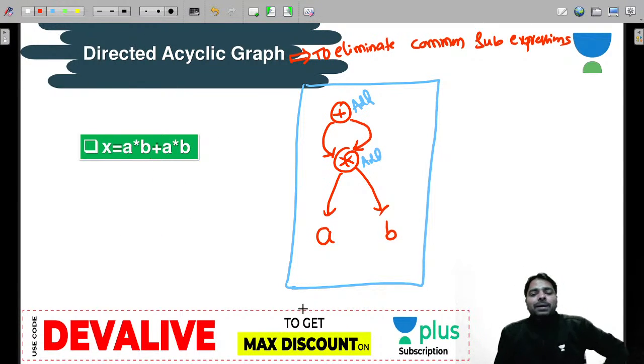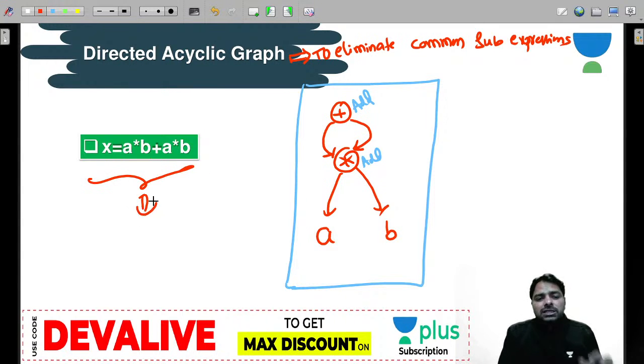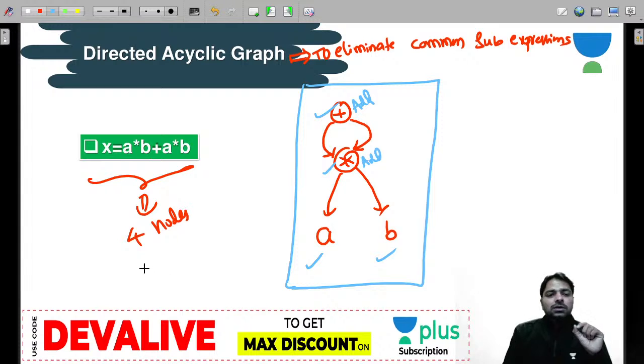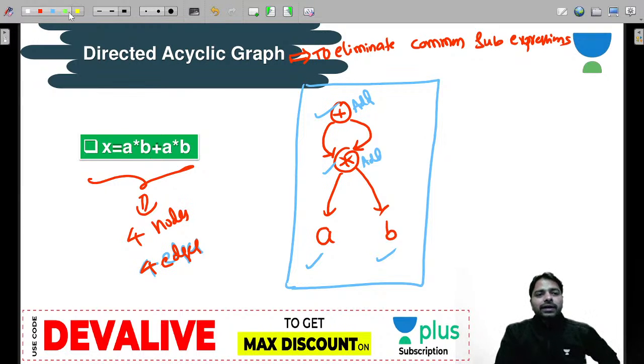So here A star B is calculated once, and if anybody asks how many nodes and how many edges for this expression, you have to say 1 2 3 4, 4 nodes. How do you know 4 nodes? 1 2 3 4 nodes. Even leaf nodes are also nodes, remember. And how many edges do you have? Here 4 edges, 4 nodes and 4 edges. And when you see the edges, you can see that 1 2 3 4 edges.